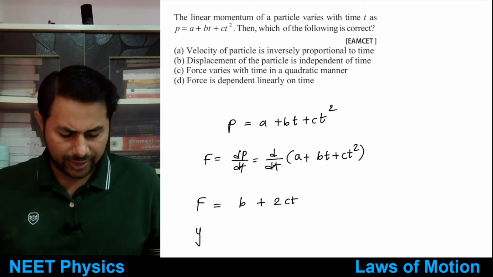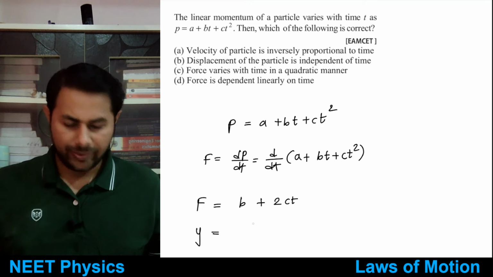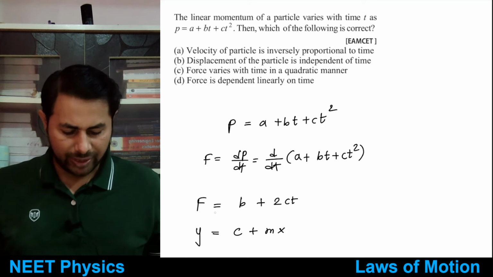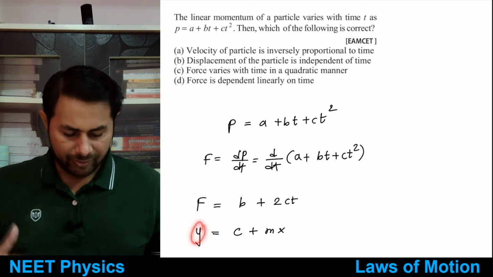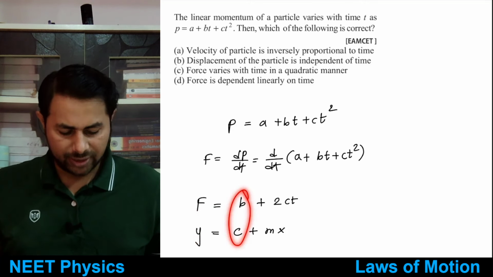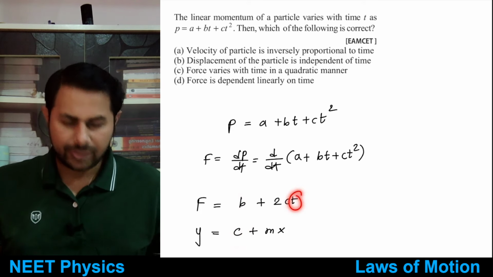You know the equation of a line, y is equal to mx plus c. I will write it as y is equal to c plus mx. So what are the two variables here? You can compare y with force. Suppose your y is force, and this constant is b here, and force depends on time.